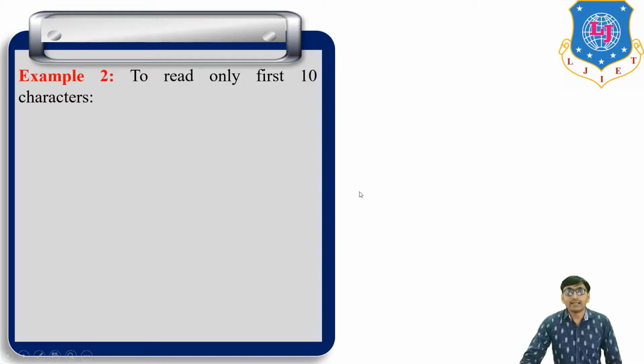Okay. Then next example, to read only the first 10 characters. Okay. Now f is equal to open b.txt r.